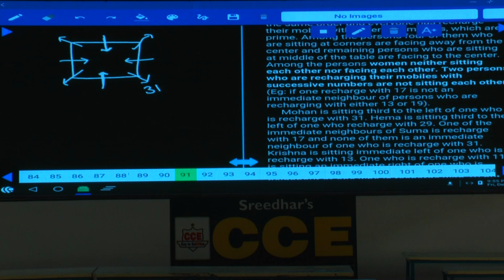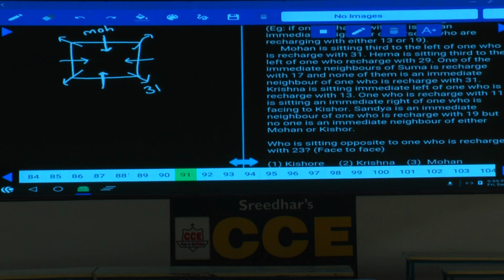If 31 is here, then Mohan is third to the left of this one, hence Mohan must be at this place. Are you following this or not? Mohan is seated third to the left of the one who recharges with 31. Now the person who recharges with 31 is facing away from the center, and Mohan is third to the left hand side of this person.